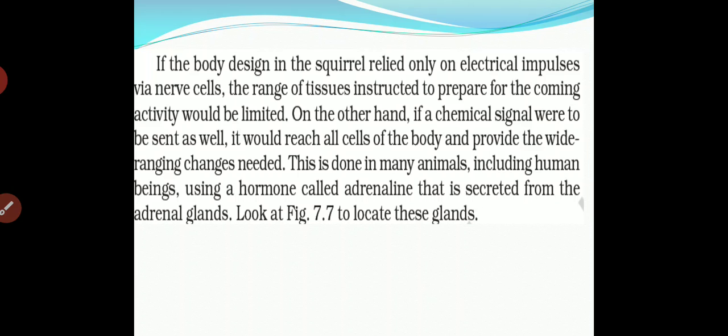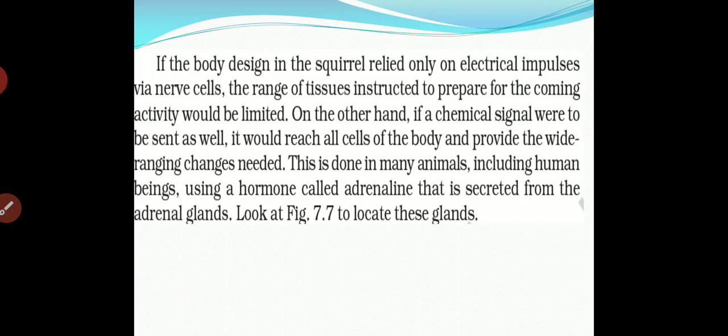With the body designed in the squirrel, if there is only an electrical impulse via nerve cells, the range of tissues instructed to prepare for the coming activity will be limited. We know very well that a cell will take a lot of time to prepare new electrical impulses.